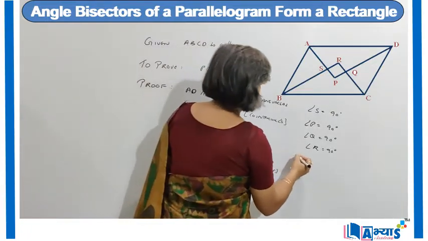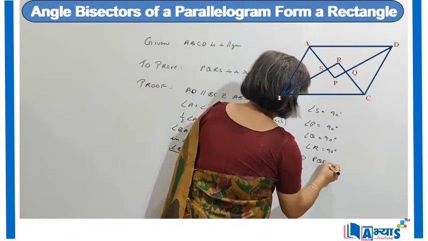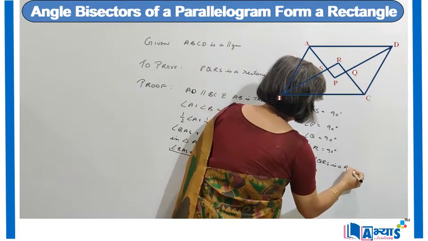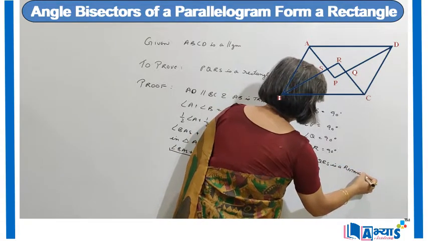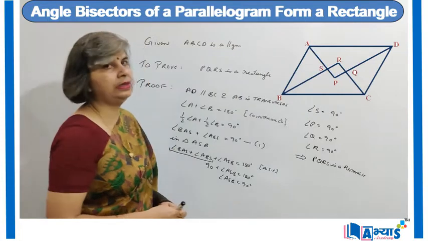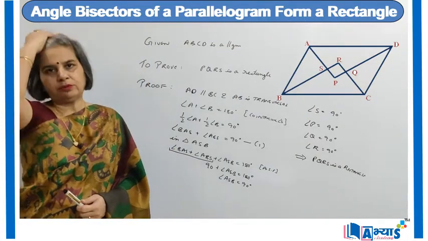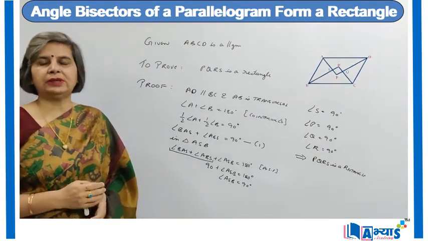So this implies that PQRS is a rectangle. So this is how we can prove that the angle bisectors of a parallelogram form a quadrilateral and that quadrilateral is a rectangle.